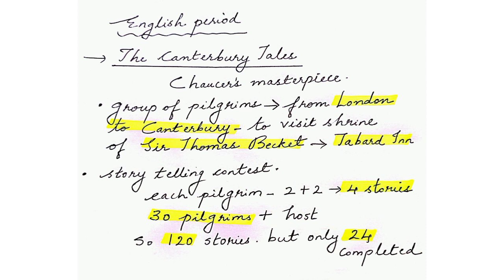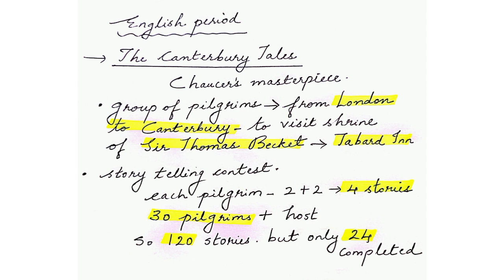Moving forward to the English period, we have one very important work, the masterpiece written by Chaucer, the Canterbury Tales. Now, this is a story about a group of 30 pilgrims, including Chaucer himself, who move from London to Canterbury in order to visit the shrine of Sir Thomas Becket.